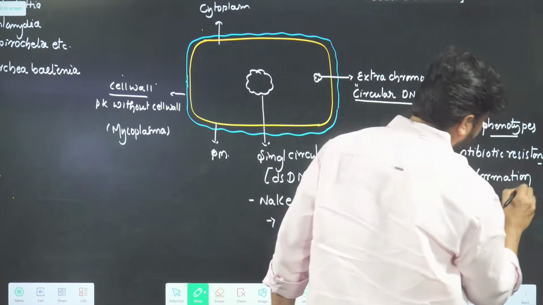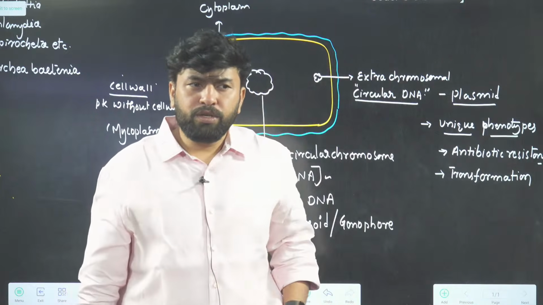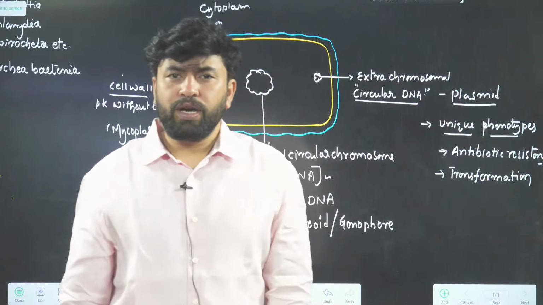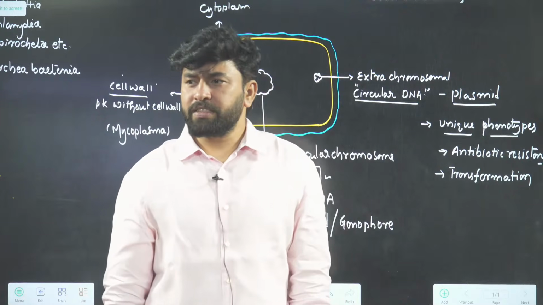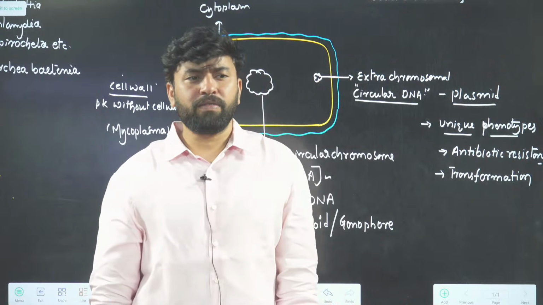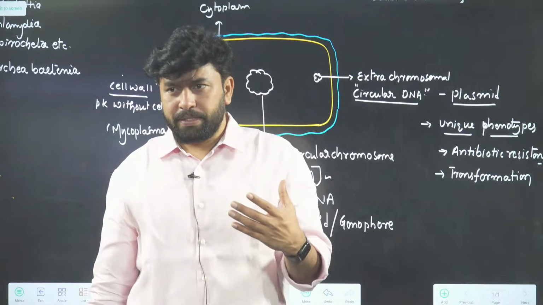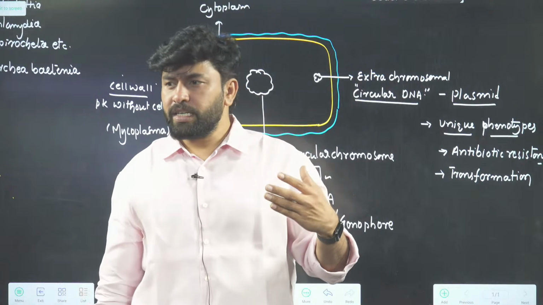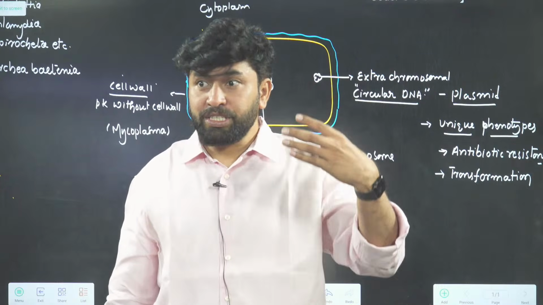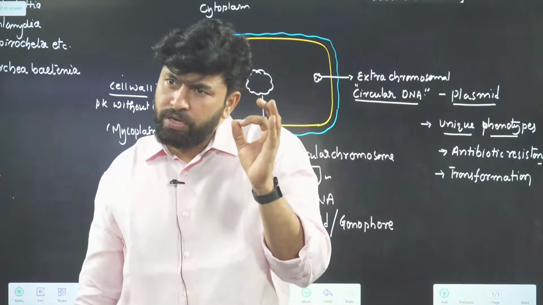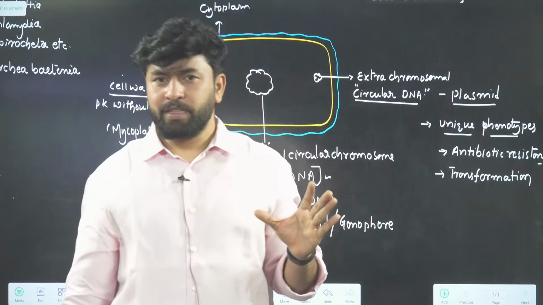I think when you were studying in second year, you came across one person known as Griffith, who identified Streptococcus pneumoniae in the name of transformation. What is transformation? Sending of genetic information from one bacterium to another. That information sending is possible only with the help of plasmids.